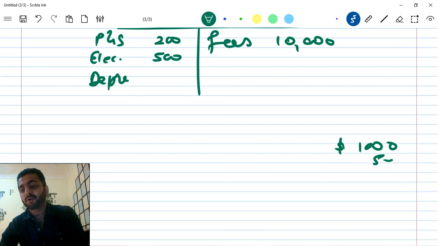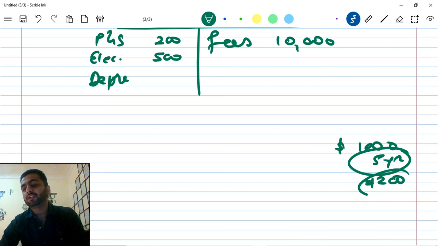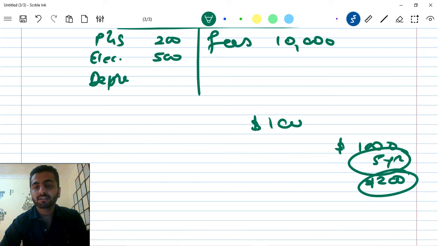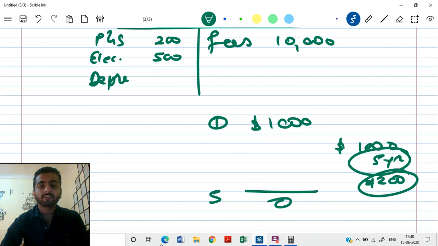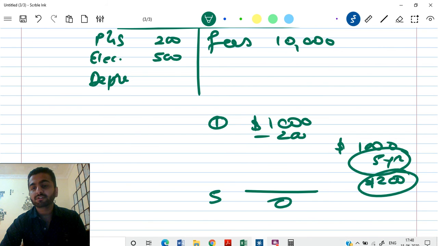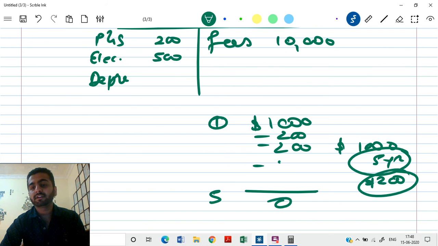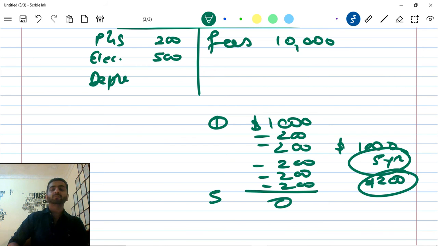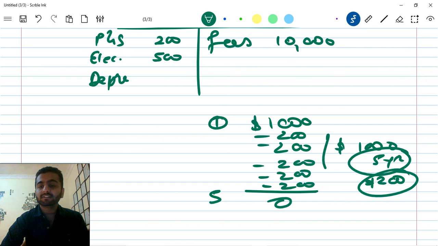So the life of the laptop is, let's say, 5 years. Per year $200 will be reduced, because the laptop is worth $1,000 today at year zero, and after 5 years it will be zero. So the value reduces by 200 in the first year, 200 in the second, third, fourth and fifth year, until it is zero. This is depreciation.